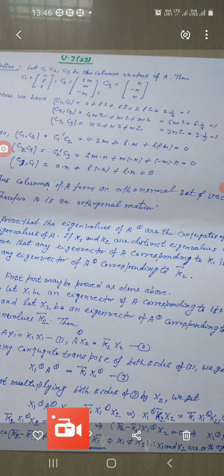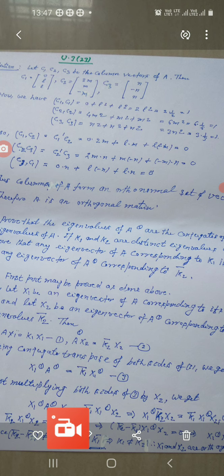Now example: prove that the eigenvalues of A conjugate transpose are the conjugates of the eigenvalues of A, and if k1 and k2 are distinct eigenvalues of A, then you have to prove that any eigenvector of A corresponding to k1 is orthogonal to any eigenvector of A conjugate transpose corresponding to k2 bar.